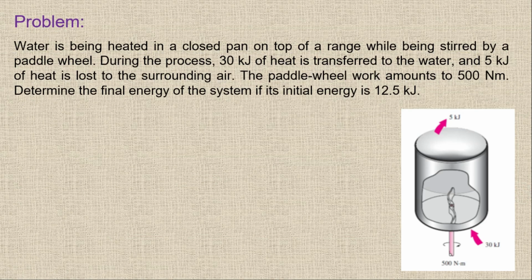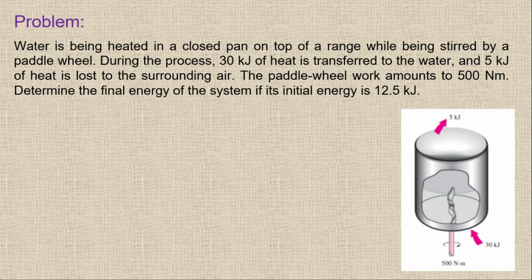In this question, if you see, the water is being heated in a closed pan on top of a range while being stirred by a paddle wheel. During the process, 30 kilojoule of heat is transferred to the water and 5 kilojoule of heat is lost to the surrounding air. The paddle wheel work amounts to 500 Newton meter. Determine the final energy of the system if its initial energy is 12.5 kilojoule.